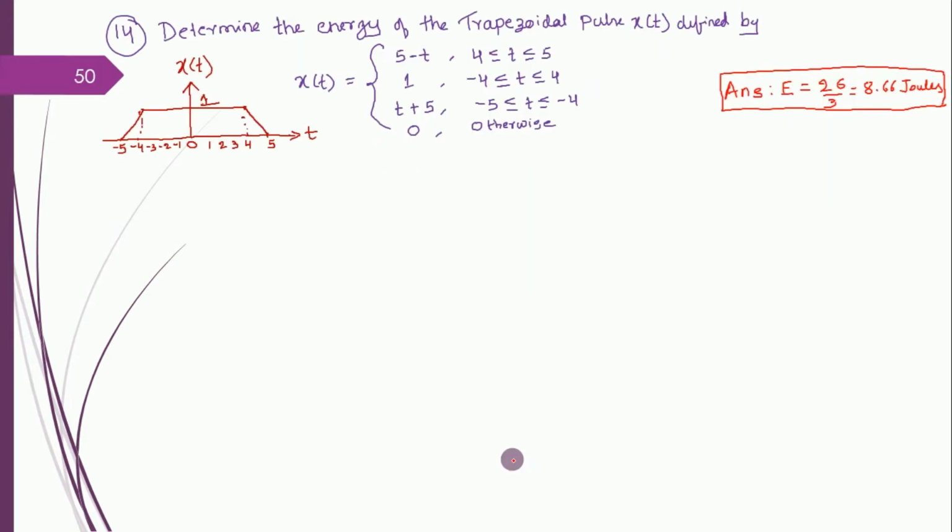Let me begin with the next problem. Before that, I will summarize what we covered in the previous class. In the previous class we solved around 10 to 12 problems on energy and power signals. There was one doubt asked by one of the students: what is the difference between a deterministic signal and a periodic signal? All periodic signals are deterministic signals, but all deterministic signals are not periodic signals.